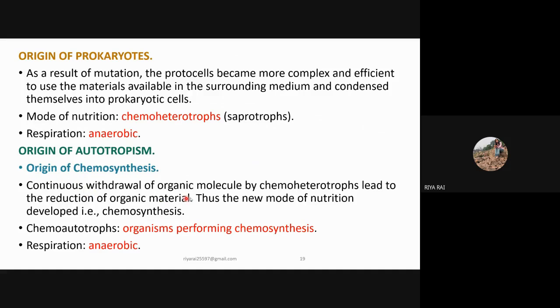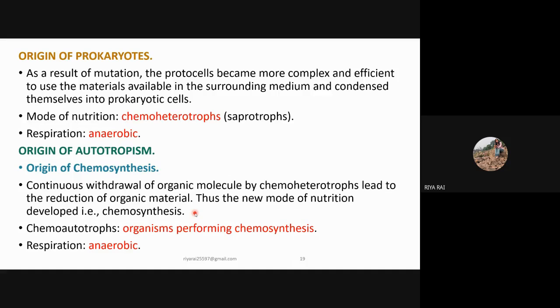Due to continuous withdrawal of the organic molecules by the chemoheterotrophs, the reduction in the organic materials occurred, and due to this a new mode of nutrition originated, that is chemosynthesis, known as chemoautotroph, or the organisms which can use chemical reactions for making energy, and they can synthesize different organic compounds from carbon dioxide. Means they are opposite to chemoheterotroph.